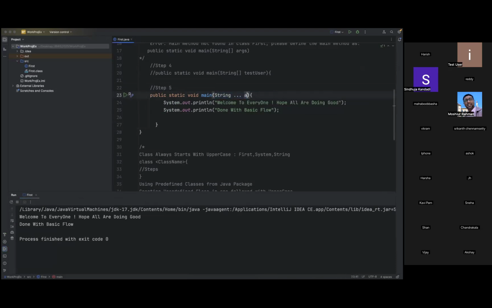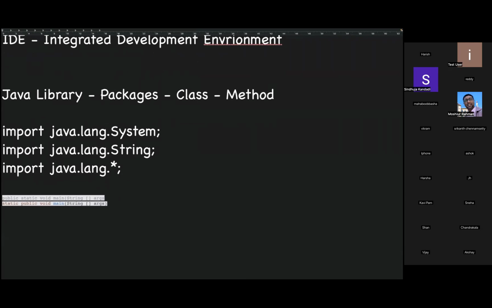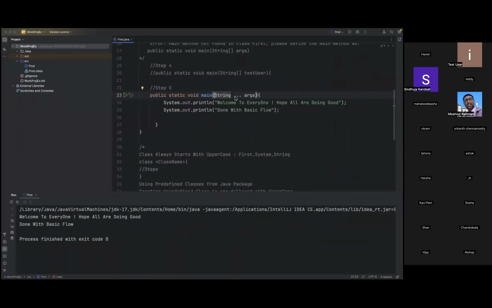Okay, now let us refine this. What does it mean? These three dots are nothing but an ellipsis. The naming is ellipsis.